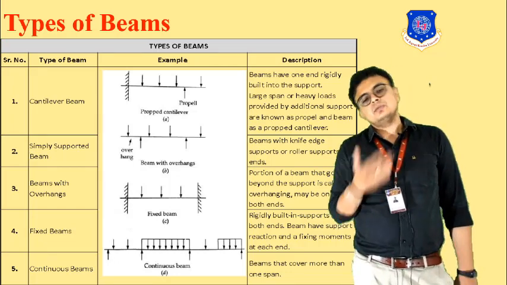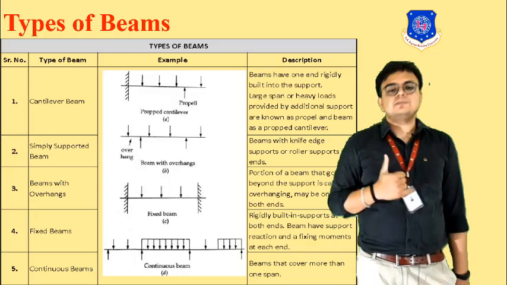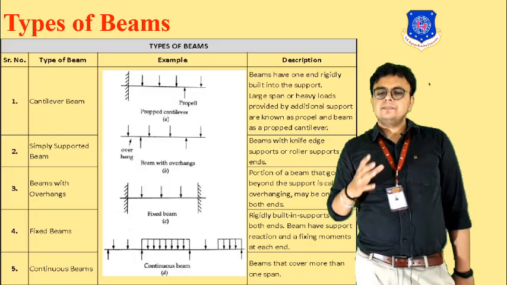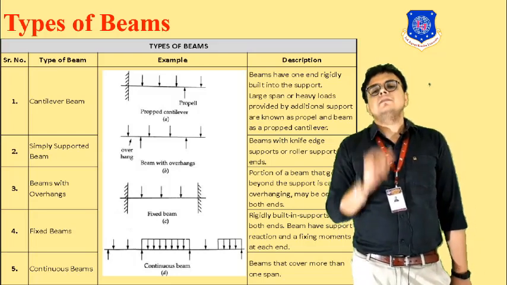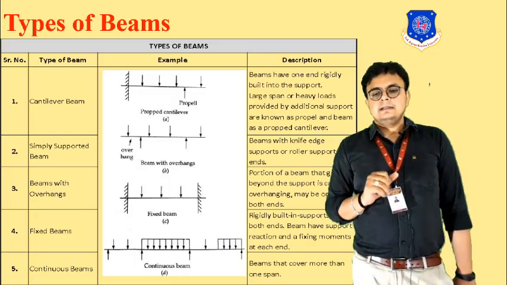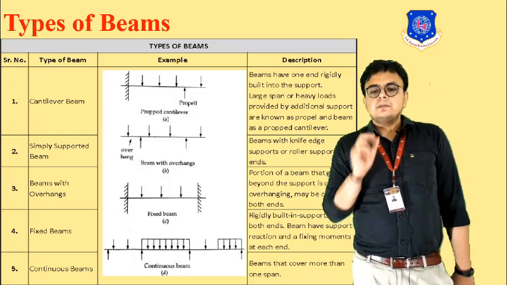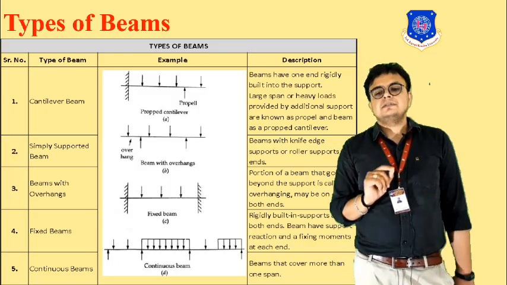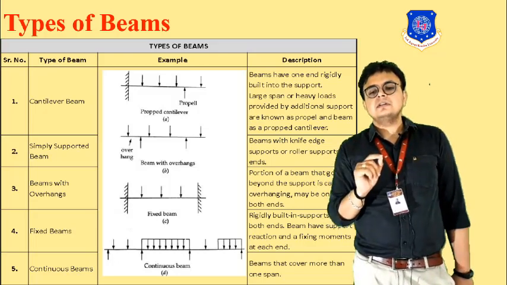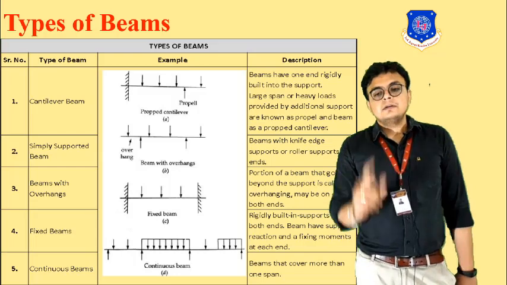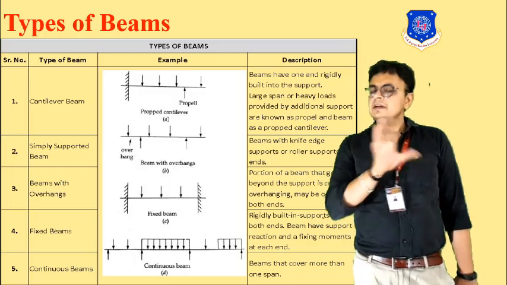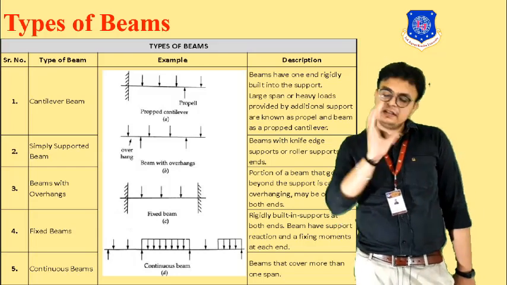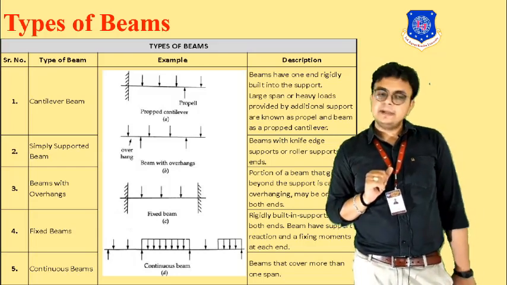There can be one or two overhangs. Next is the fixed beam. Means at both the ends of the beam, the supports are 100% fixed. Rigidly built-in supports at both the ends make the fixed beam. Such beams have support reactions and a fixing moment. Whenever the beams have fixed supports, they will have the reactions and the fixed end moments.